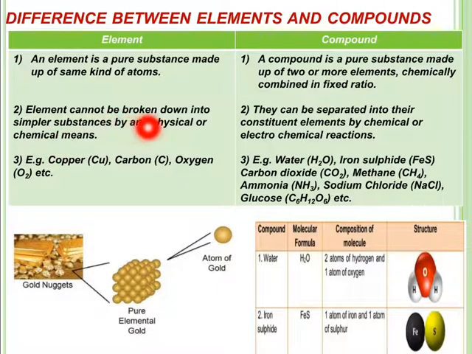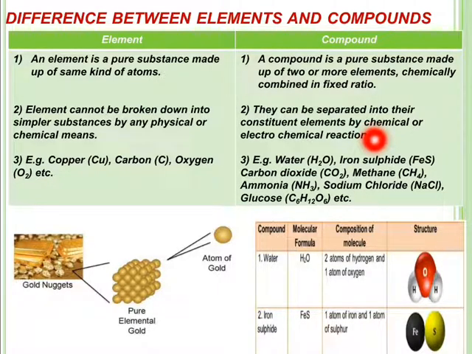An element cannot be broken down into simpler substances by any physical or chemical means. That is why it is a pure substance. A compound, like you have read in the previous slide, water is made up of H2O. Here water can be broken down into hydrogen and oxygen, but not by physical means. It can be broken down.